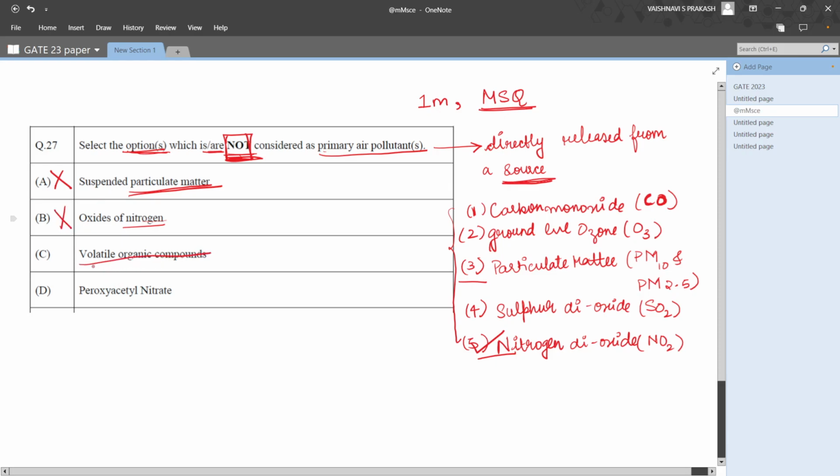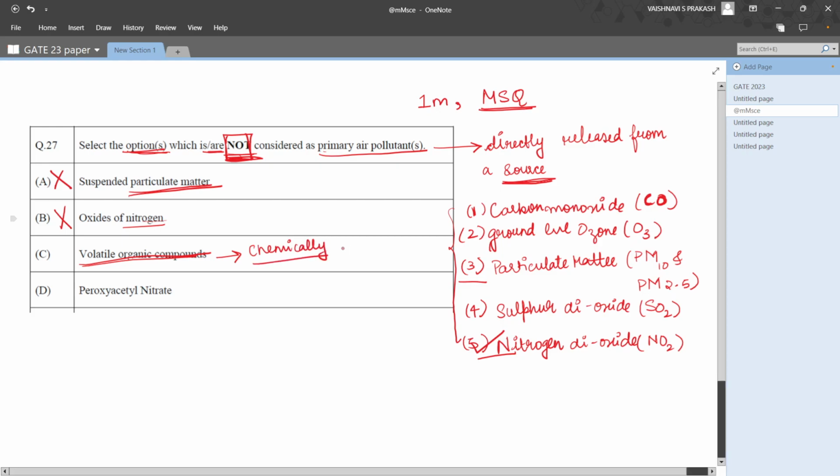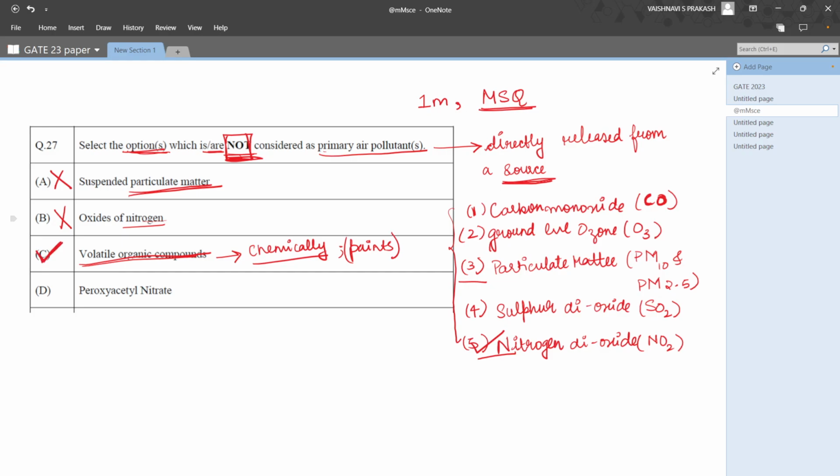Volatile organic compounds. This is not in the list of these five primary air pollutants, but what is it? Volatile organic compounds are those that are released chemically by reacting to air. You can get these from paints and some adhesives. So these are secondary air pollutants because they react with something else that is in the air and then are released into the atmosphere, right?